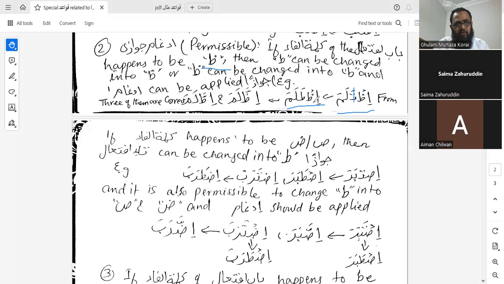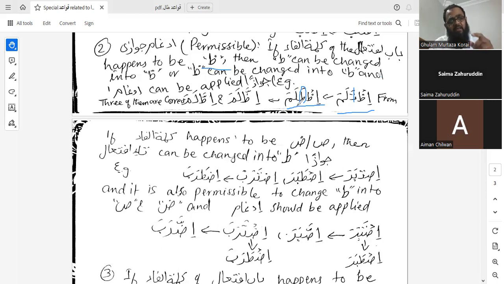Either the kalimatul fa of wa is changed jawazan into ta, then it will become ittalama, or the ta that has already been changed from the ta of bab iftial should be changed into wa, and then idgham performed. In that case, it will be iwwalama.